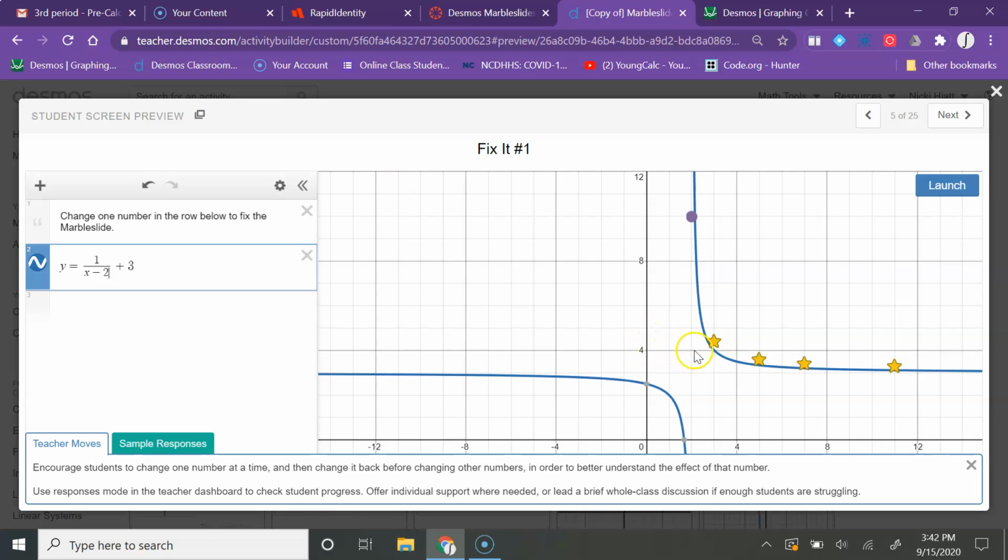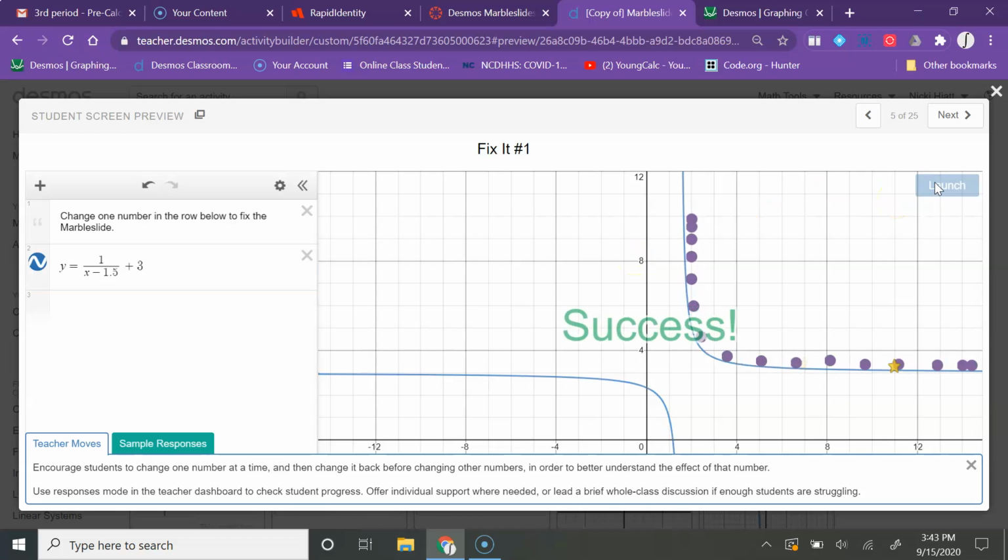So -2 would move it to the right too. That'd be a little bit too far. So maybe a 1.5, and that looks like it lines up pretty well. There's probably some other things that would work there. If I click launch now, you can see all of the stars are gone and I have a success. So that's some of what you'll be doing in the marble slide activity.